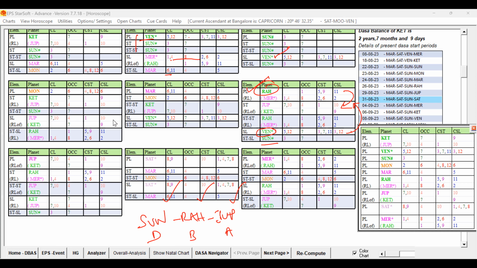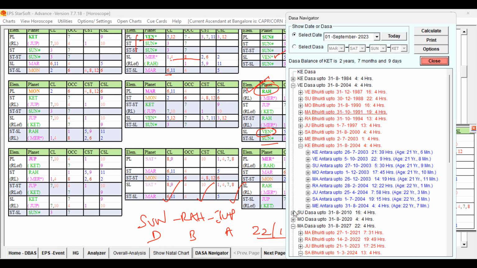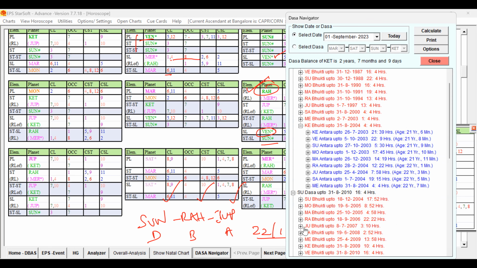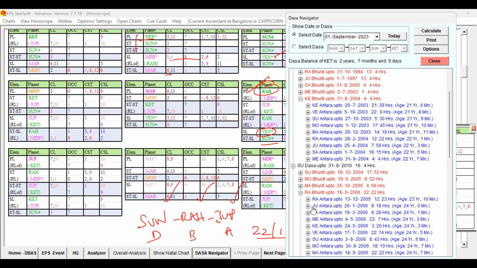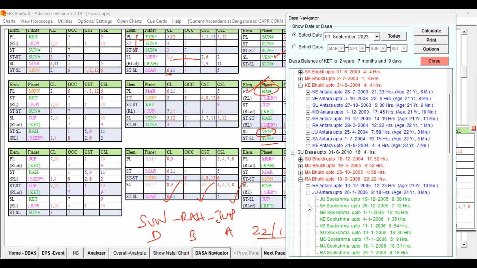The date of marriage is 22/1/2006. So at that time, the native was running Sun Dasa, Rahu Bhukti, Jupiter Antara, and then obviously Rahu Sukshma. So they only, combinedly, have given that. So we can check the